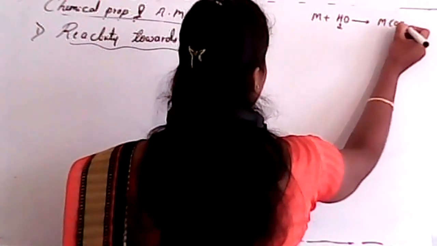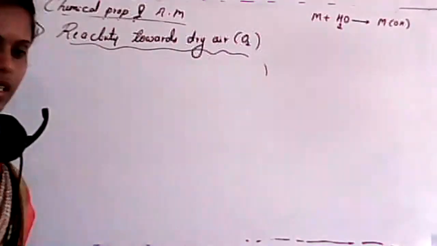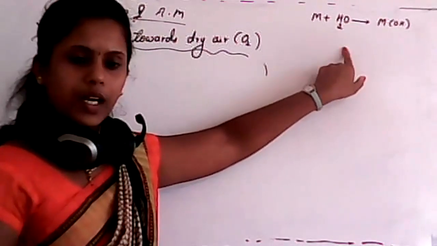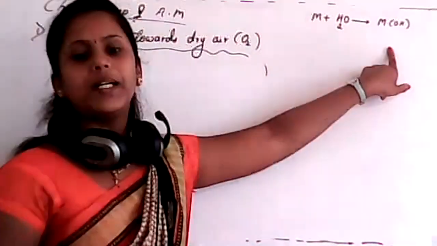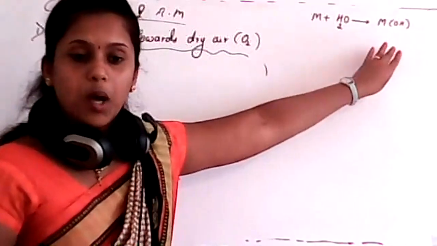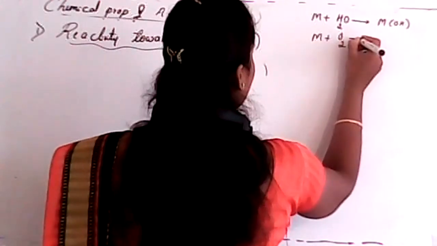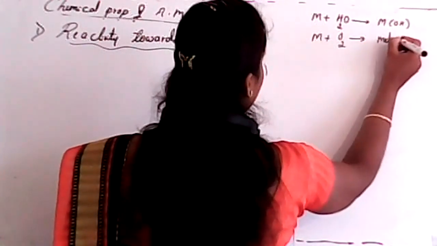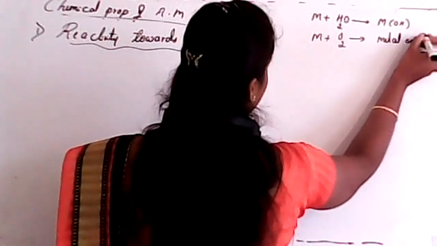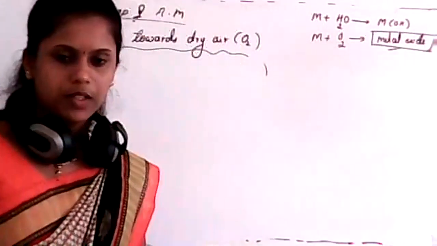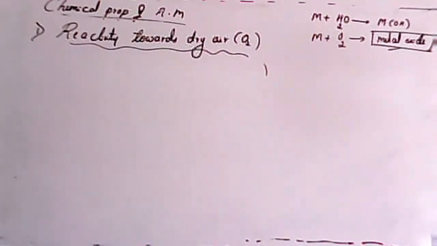Moisture is water, so whenever the metal reacts with it, it forms a metal hydroxide. If it reacts with oxygen, it will form a metal oxide, and we have to stop the reaction at the metal oxide itself. So that's why I consider dry air.